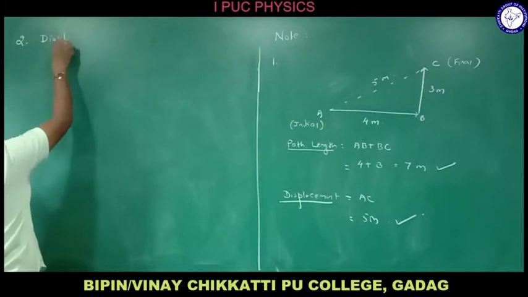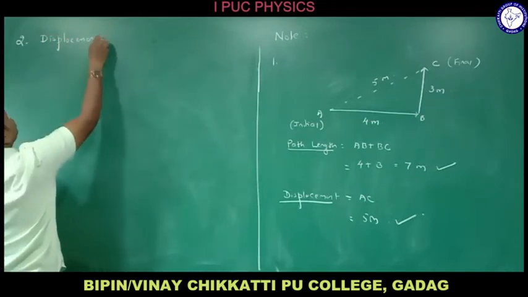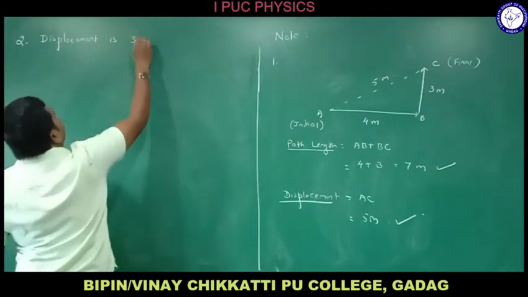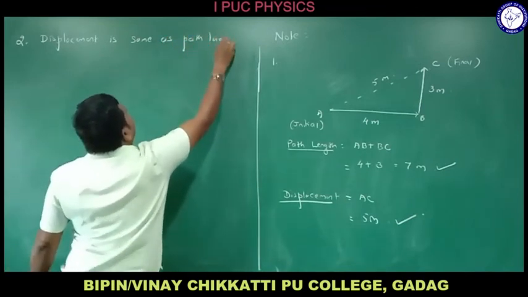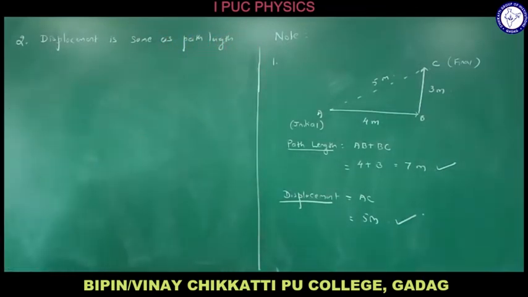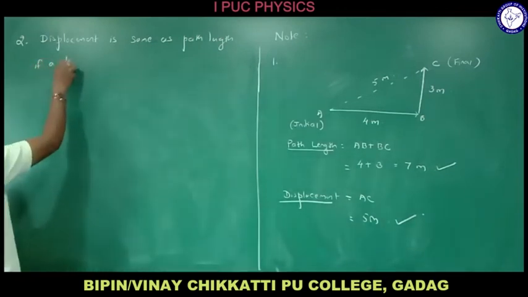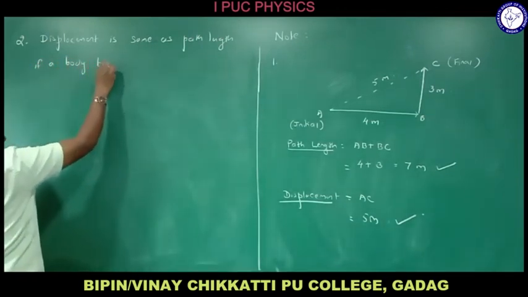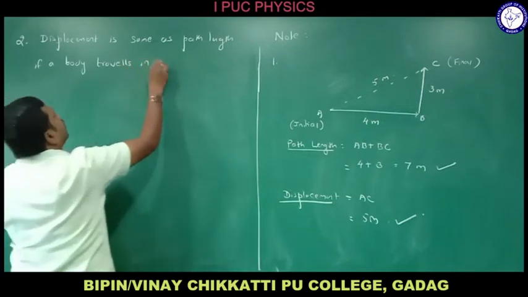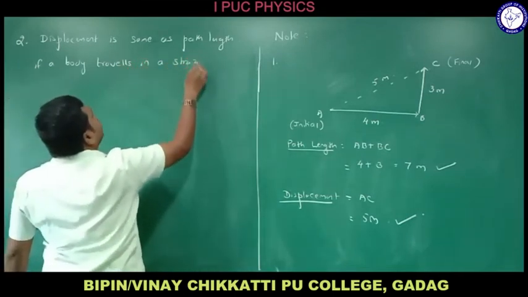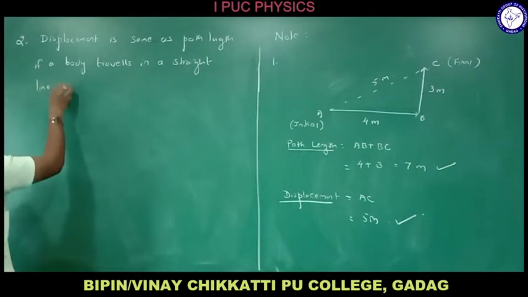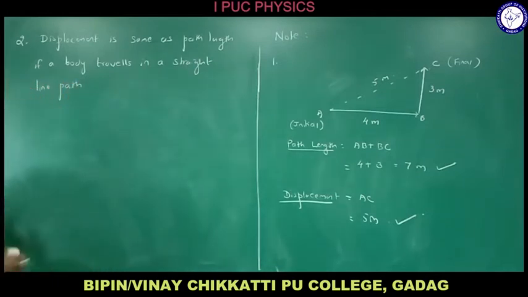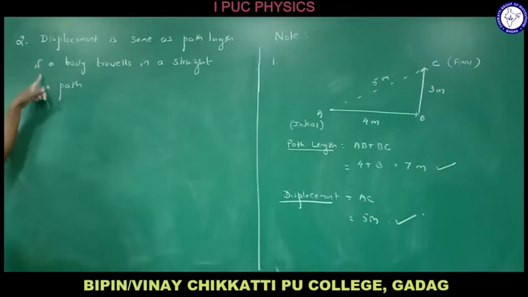Displacement is same as path length if a body travels in a straight line path, right? Displacement is same as path length if a body travels in a straight line path.